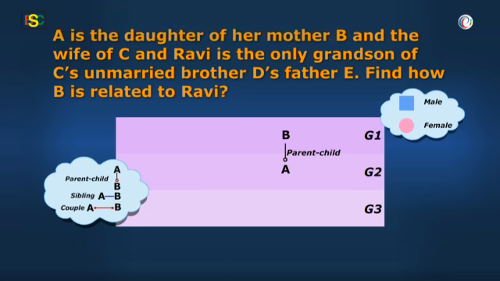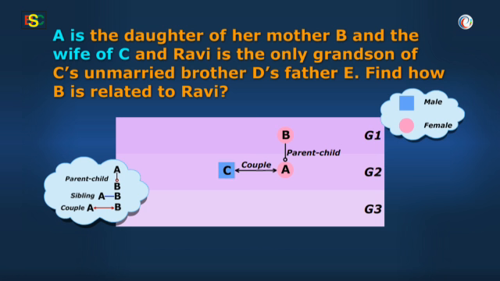And since A is the daughter of B, who is A's mother, they both are females. So we will put a circle around both A and B. Now moving ahead, we will consider that A is also the wife of C. This means C must be a male. We can represent this as a horizontal line with arrows at both its ends. And we will not forget to put a square around C.